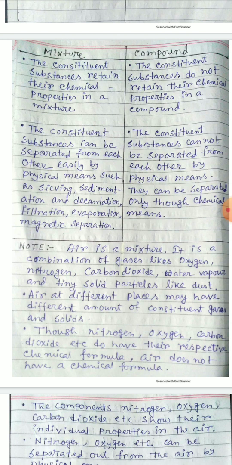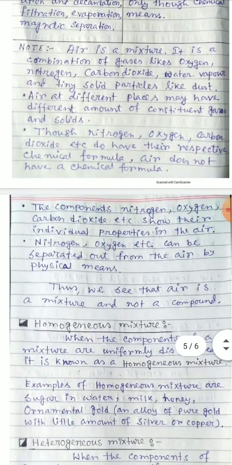But in the case of a compound, the constituent substances cannot be separated from each other by any physical means. They can be separated only through chemical means.